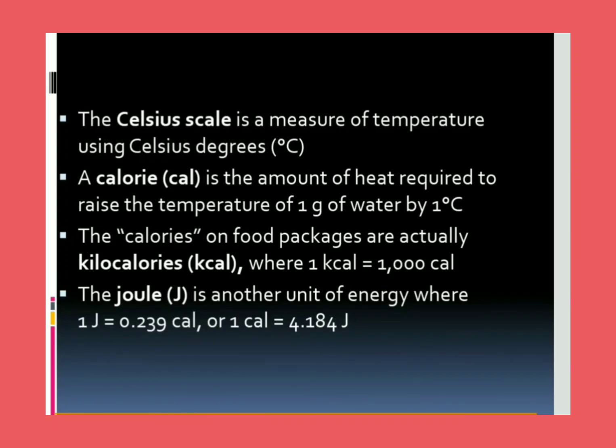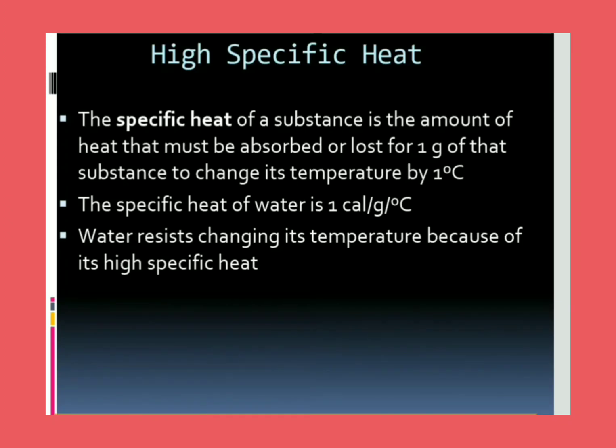A calorie is the amount of heat required to raise the temperature of 1 gram of water by 1 degree centigrade. The calories on food packages are actually kilocalories, where 1 kilocalorie is equal to 1000 calories. The joule is another unit of energy, where 1 joule is equal to 0.239 calories.